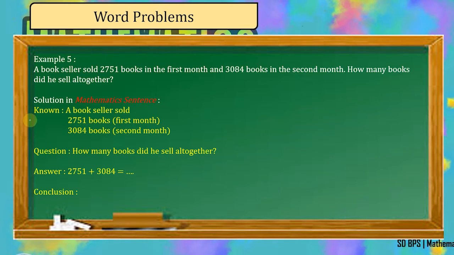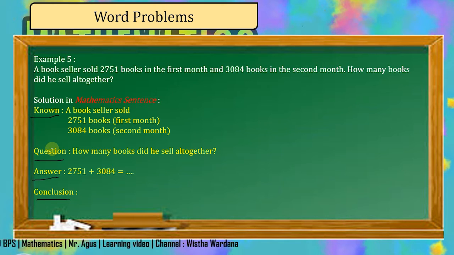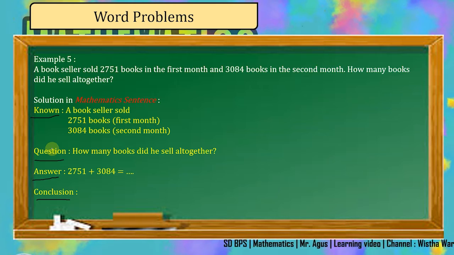The first one is noun, the second one is question, the third one is answer, and the last part is conclusion. In the first part, you have to write the information that you got from the question given.